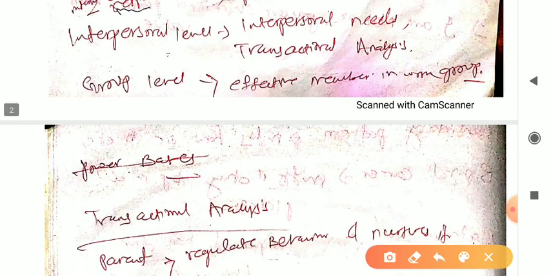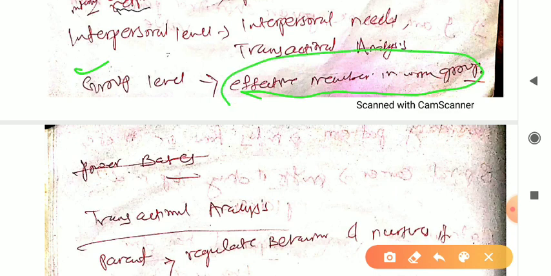So next one is group level, effective member in work group. Group level means who is the effective person in a group. So in the working group there will be some effective person, right? So that will help you. So this is the meaning of this group level.